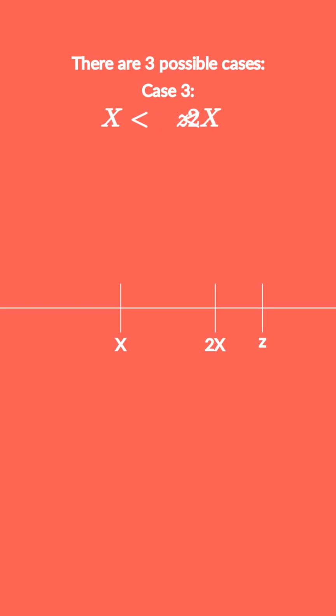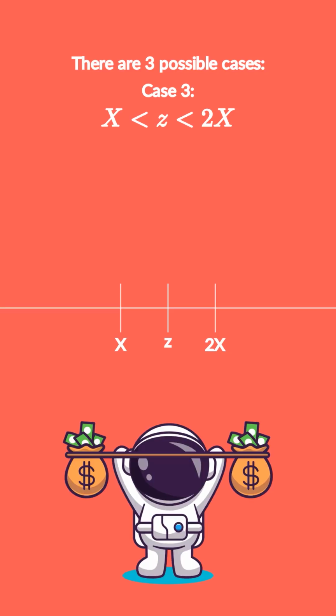Now, let's see the exciting case. Case number 3. Z is in between the numbers in each money bag. In this case, if the player started with the smaller money bag, the player would choose to switch and thus end up with the larger money bag. If the player instead started with the larger money bag, the player would choose to stay. In either case, the player would end up with the larger money bag. So long as the third case has a positive probability of occurring, the player will get the larger money bag with a probability greater than 0.5.